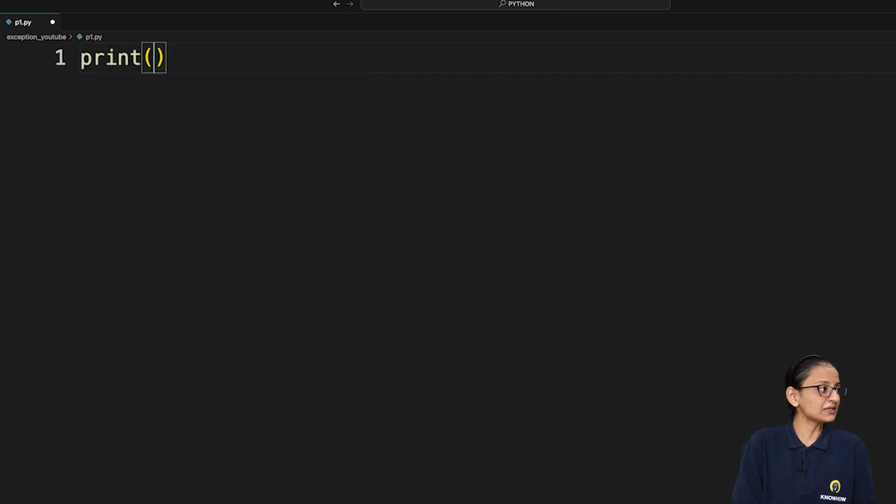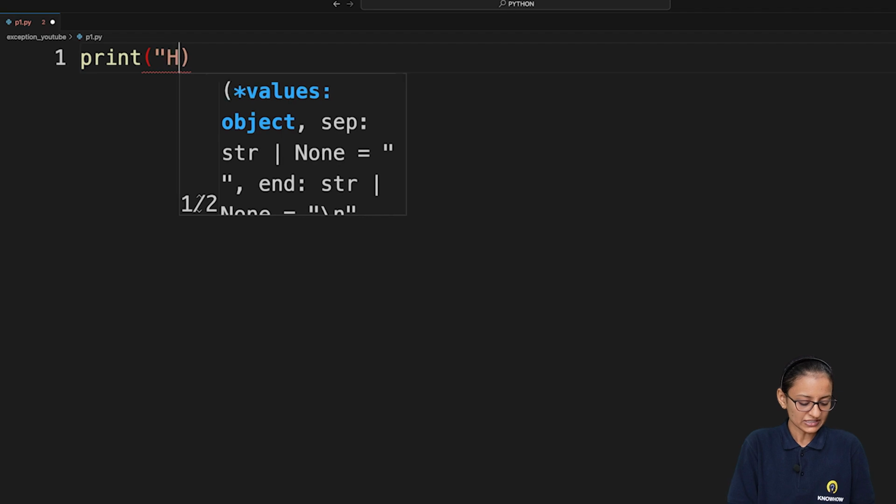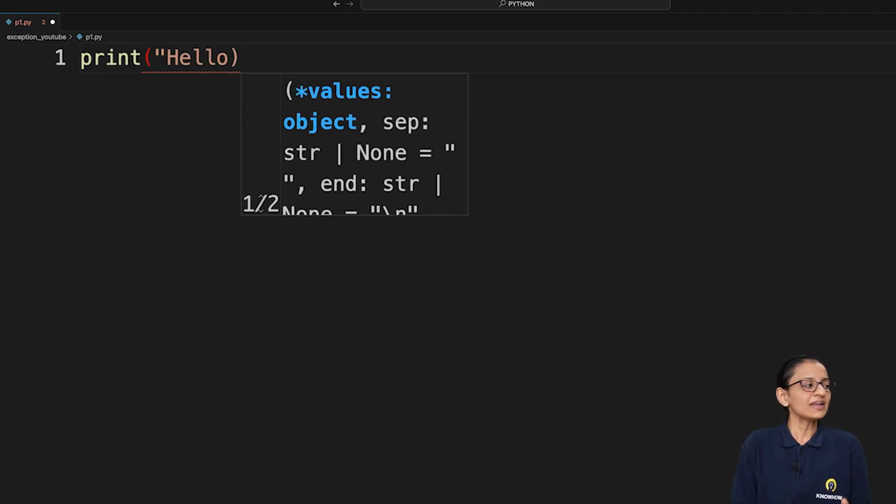So I am writing print, writing a double quotation and writing hello. When I try to run the program, I can see a red color line that is saying that there is an error. That means when I write a program, I may have written incorrect syntax that is not interpreted by the Python interpreter. So that is called syntax error.